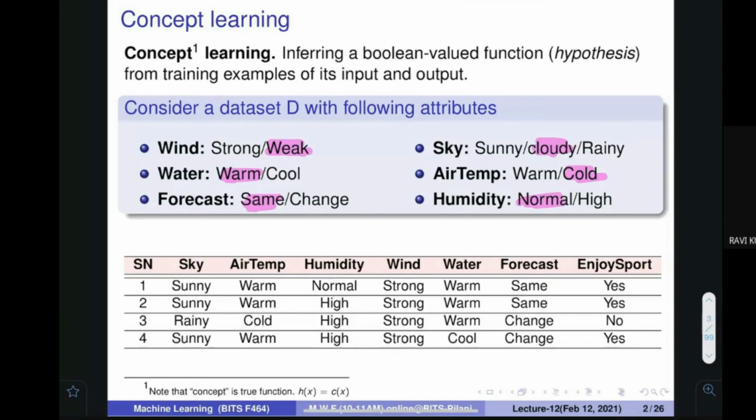Let me write it here. Sky is equal to cloudy, air temperature is cold, humidity is normal, and the wind is equal to weak, and water is equal to warm, forecast is equal to same. Can you tell me what should be the value over here? Any idea? Can you tell me what should be the value over here?